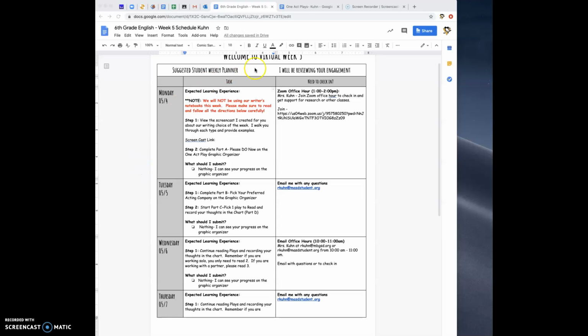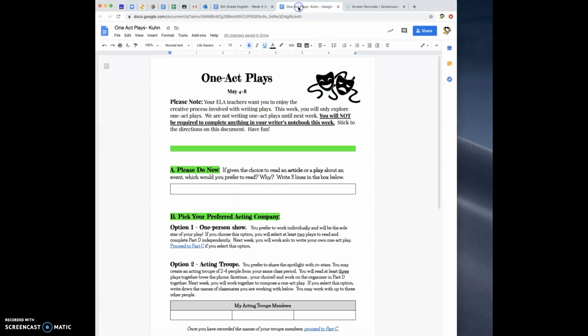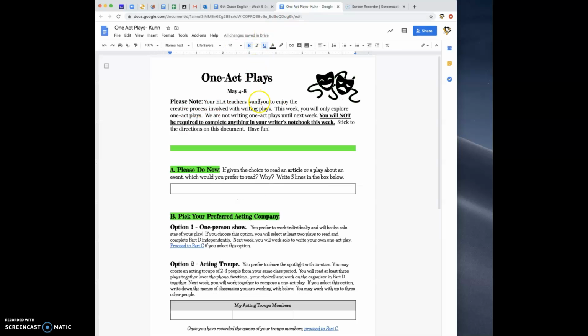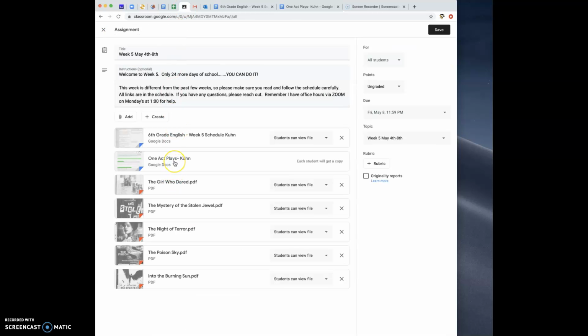What we are going to be using this week is a one-act play graphic organizer, and this is what it looks like, and I'll talk to you a little bit more about it. But that's what we're going to be focusing on. So this week and next week, we are going to be focusing on one-act plays. For Monday, what I want you to do is view this screencast, so you're doing that now, and then I want you to complete Part A, the Please Do Now of the graphic organizer. That will be this organizer, which is posted here in Google Classroom, the one-act play graphic organizer.